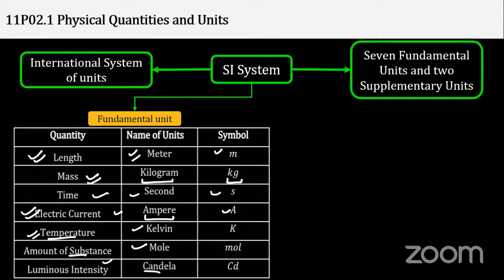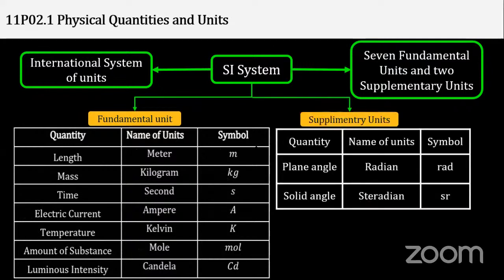So these are complete. If I say 1, 2, 3, these are the serial numbers I'm writing here, up to 6, 7. These are the 7 fundamental base units. So where are the 2 supplementary units? These are the 2 supplementary units: plane angle and solid angle. You know the plane angle. Solid angle is somewhat different. It's 3D, if plane angle is 2D. Remember it. Units are radian and steradian, sr. So always remember this 7 plus 2, the 9 units in the SI system.